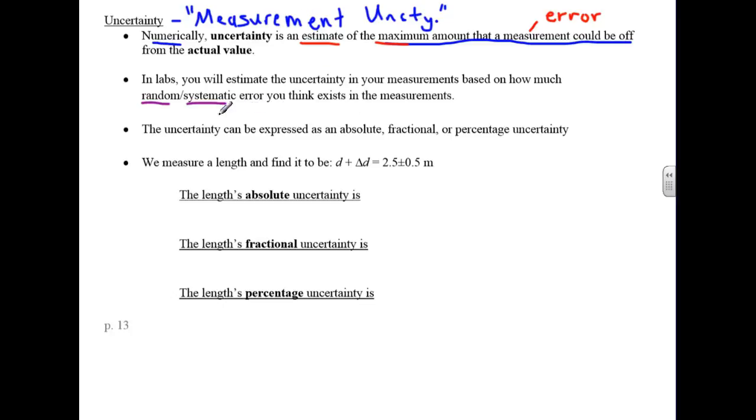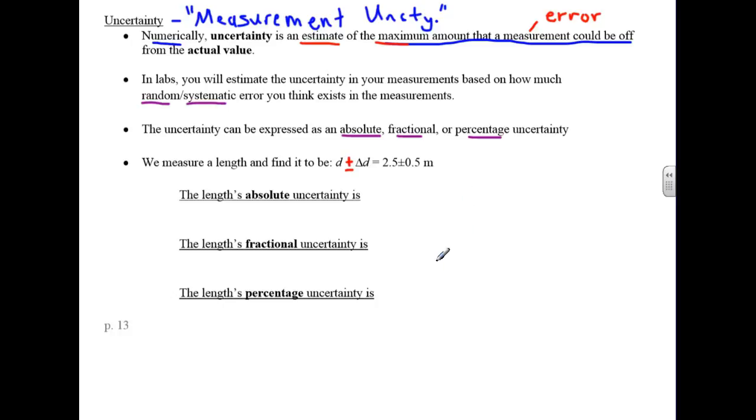Okay. The uncertainty can be expressed in three ways: absolute, fractional, percentage. Let's say you measure the length of your car, and you find that distance, d, is 2.5 plus or minus 0.5 meters.